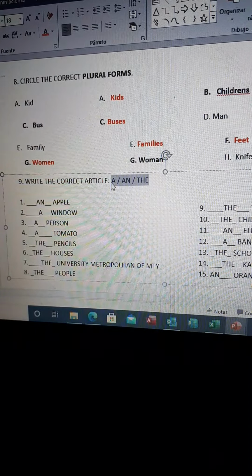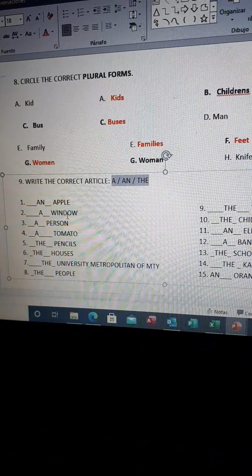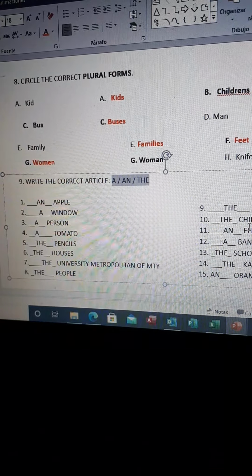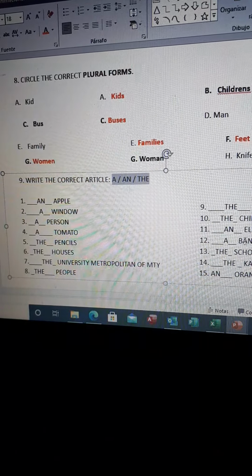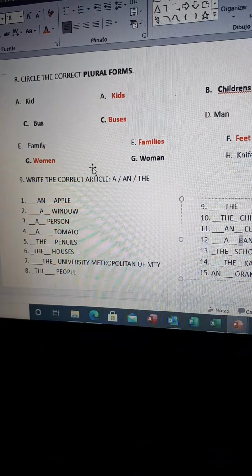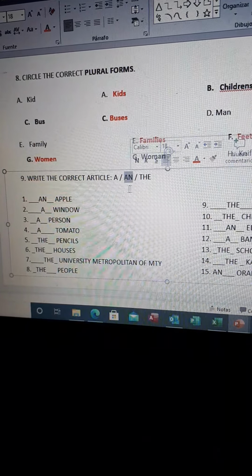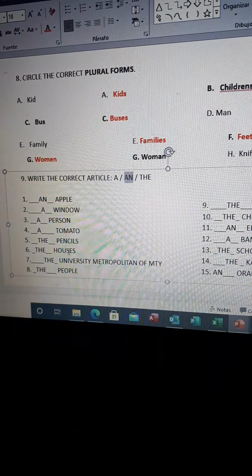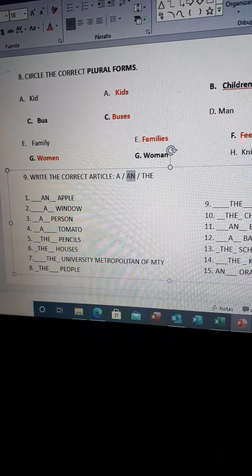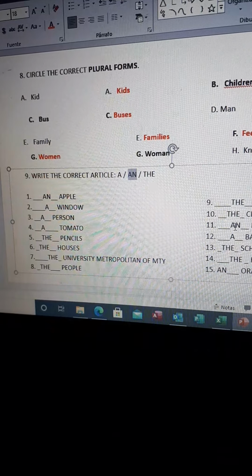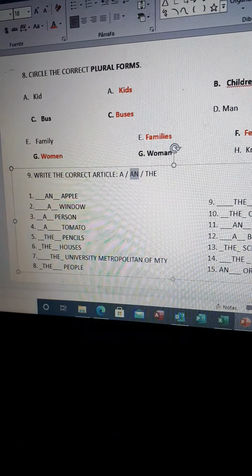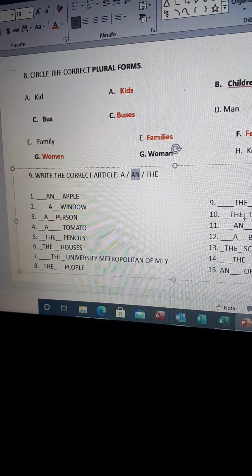A is used before a consonant, like a window, a tomato, a banana, consonant words. An is for a word that begins with a vowel: an apple, an orange, an elephant, a word that begins with a vowel, A, E, I, O, U.